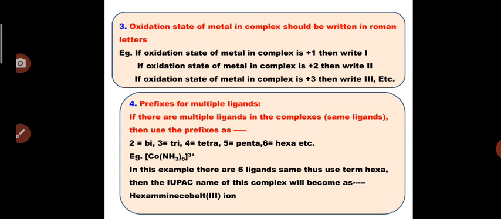Now this is the example, cobalt hexaammine 3 plus. In this example we can see that there are 6 ligands, hence the term hexa will be used according to IUPAC suggestion, and its name will become hexaamminecobalt(III) ion. As there is a positive charge on this complex, the complex name will end with ion. So hexaamminecobalt(III) ion. As 6 identical ligands are present, we use hexa in this case.